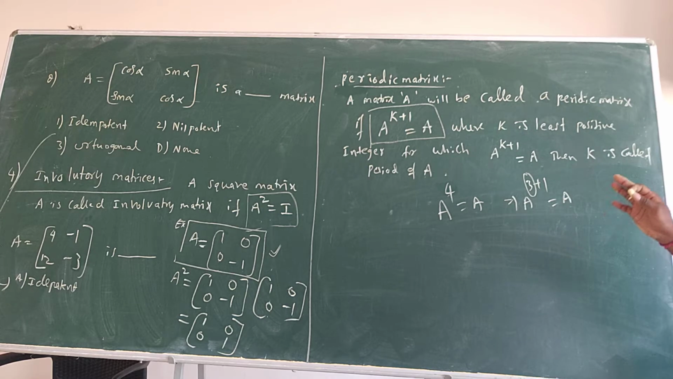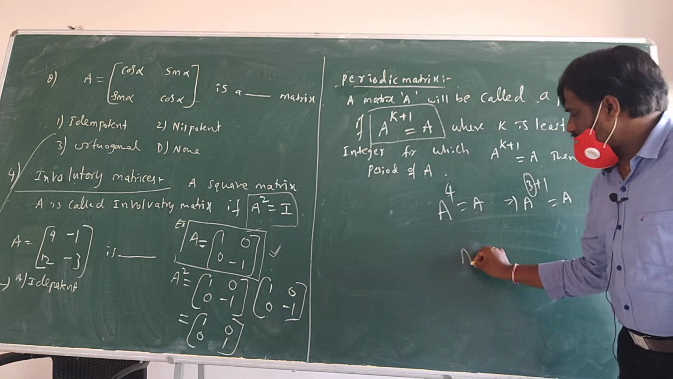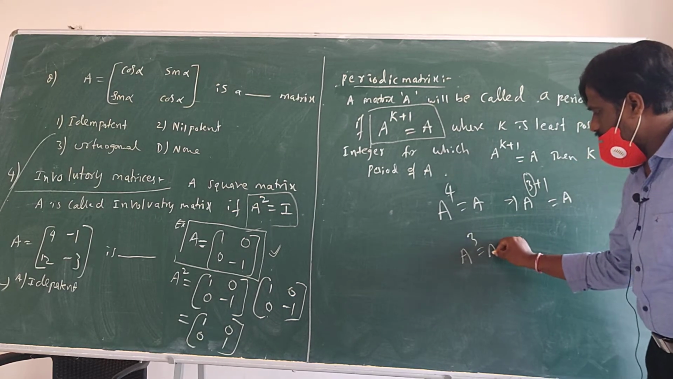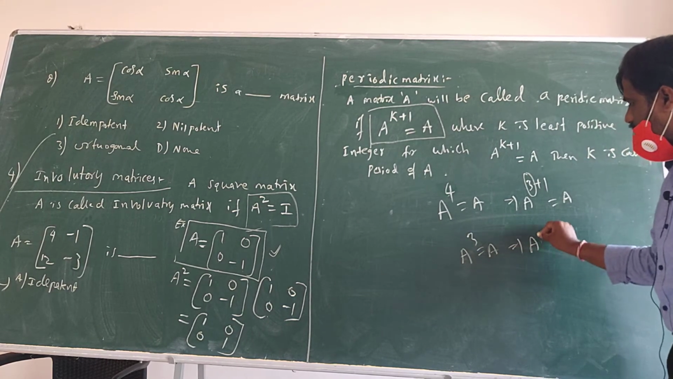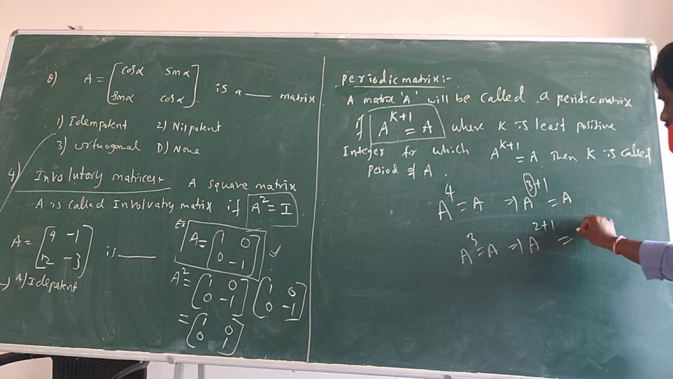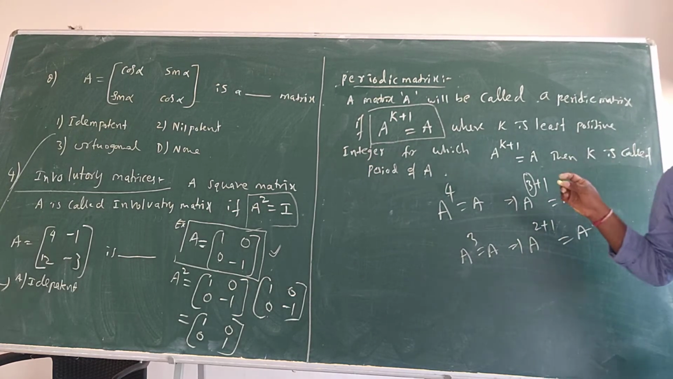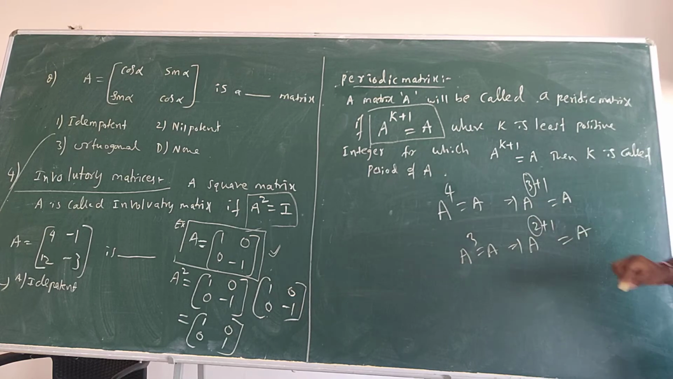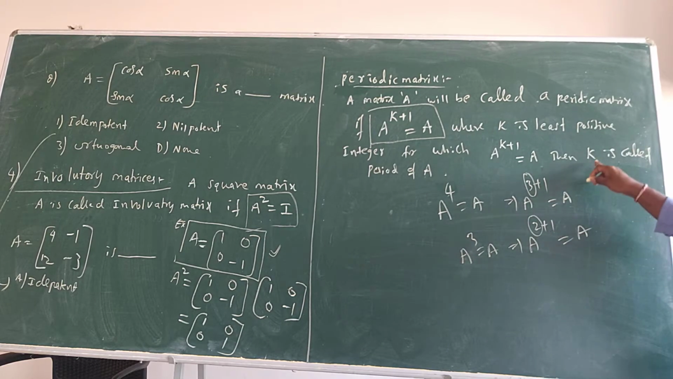I will show you some examples later, in question time. So if suppose you got A cube is equal to A, it means I can write it as A power 2 plus 1 is equal to A. So this 2 is called the period of the matrix. Such matrices are called periodic matrices.